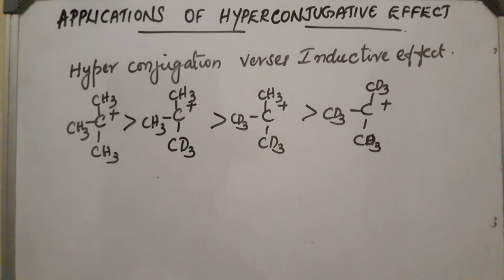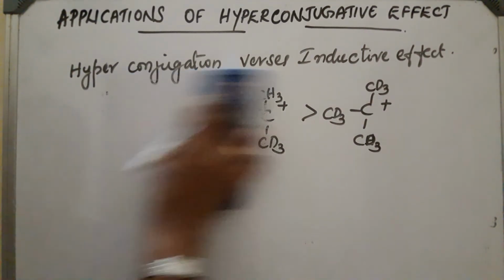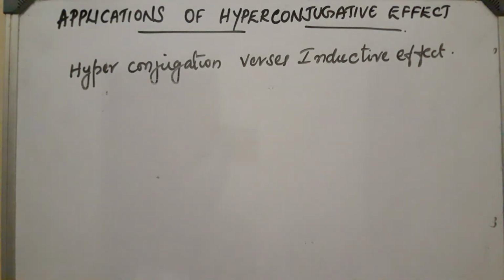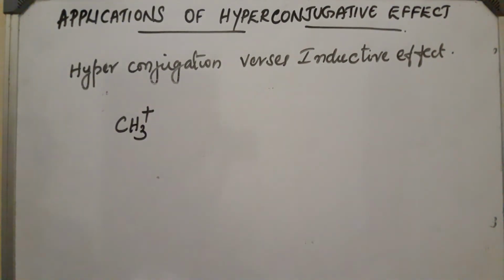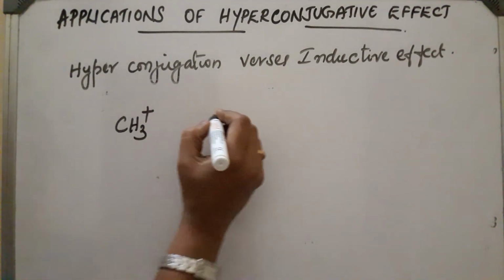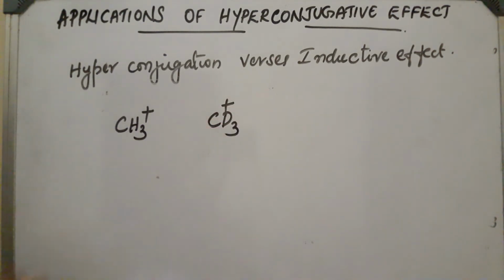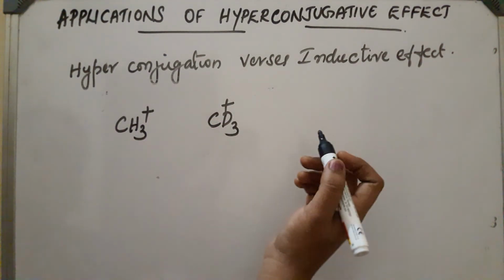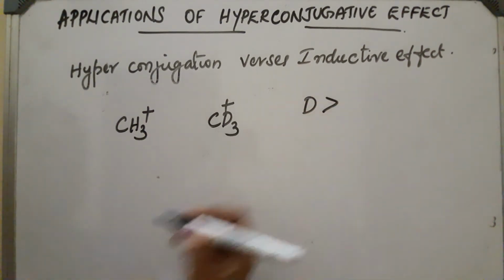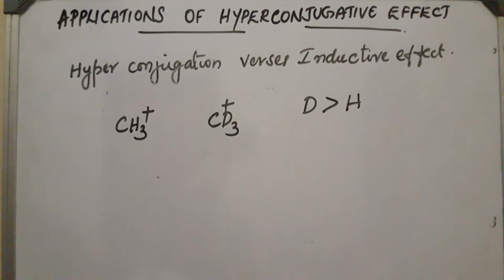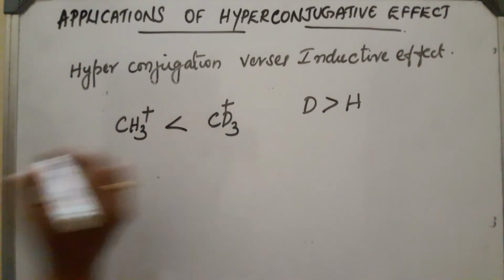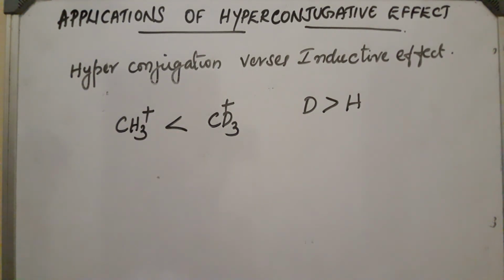Now, in the case of primary, we know in the case of CH3+ there will not be any hyperconjugation, so it will not be stabilized by hyperconjugation. So if H is replaced by D, what will be the stability? According to the inductive effect, D has more donating power than H, so plus I effect. According to the plus I effect, CD3+ will be more stable than CH3+. This will be the stability features of different compounds.